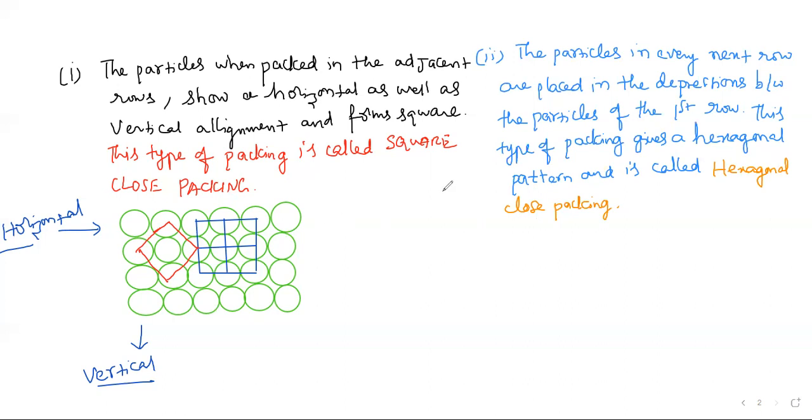Okay, this is called hexagonal close packing. How will that picture be? Let us observe.